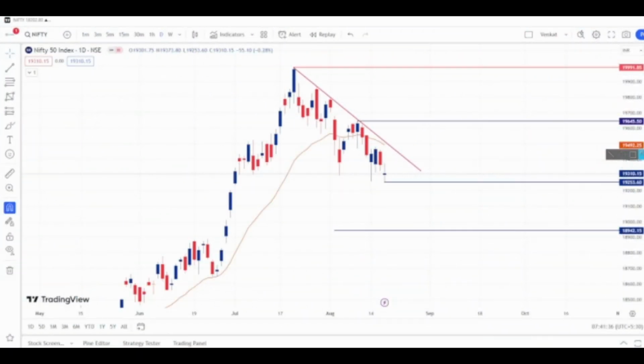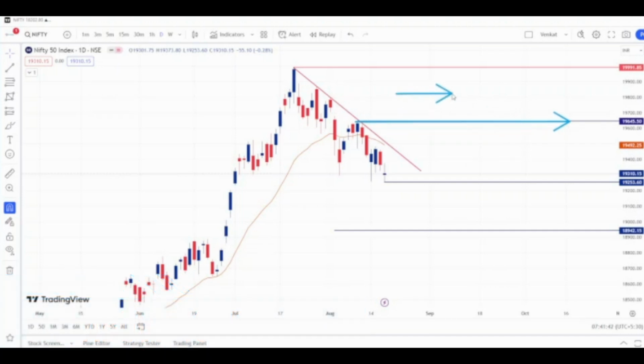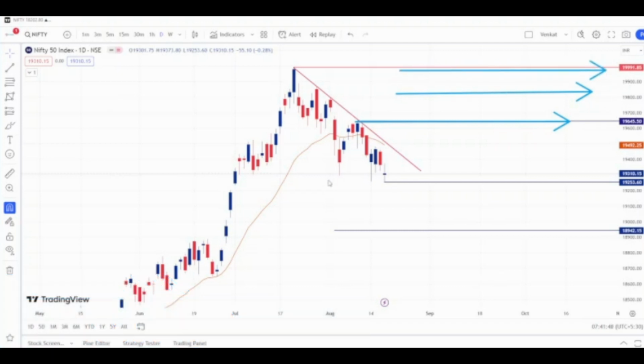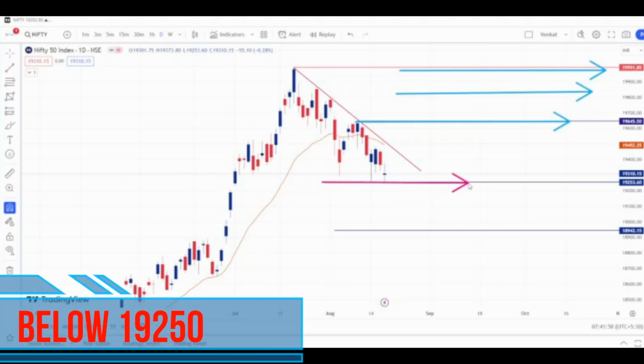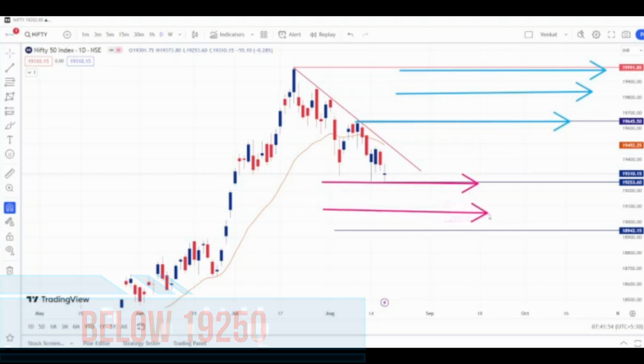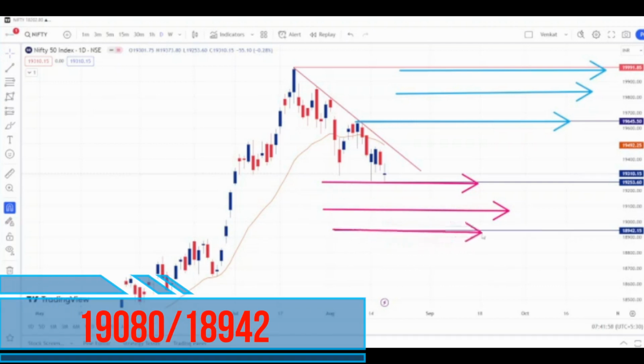So the important levels for the coming week are: above 19,645, our targets are 19,800 as the first target and 19,990 as the second target. And on the downside, below 19,250, our first target will be 19,080, and the second target will be 18,942. This is the PRZ area.